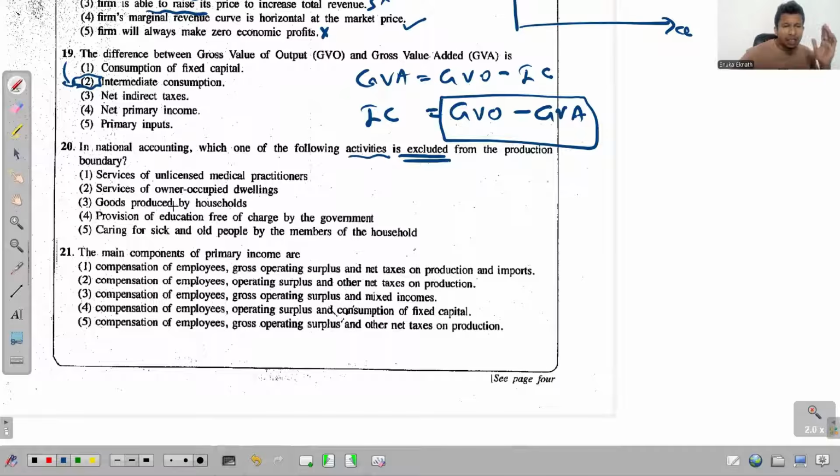The answer is this: taking care of sick and elderly people. That is excluded in the calculation of national accounting according to the production boundary. All the other provided options have a value addition in the economy, so they must be considered. According to the production boundary, this is the one that we exclude.